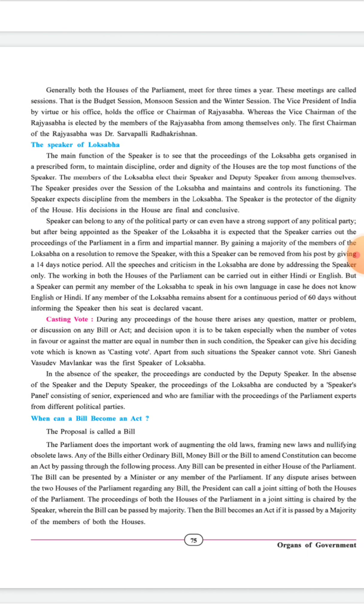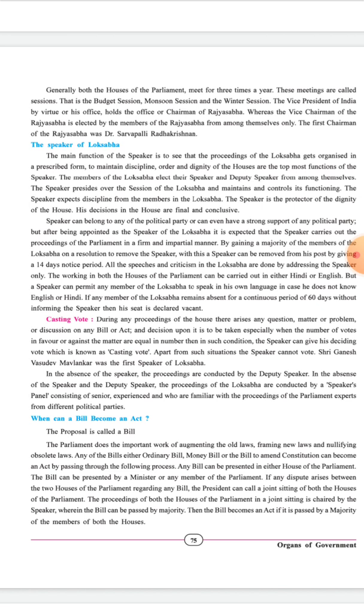And the working in both the houses, that is the lower and the upper house of the parliament, is carried out in which language, Hindi or English? But a speaker has the right to permit any member of the Lok Sabha to speak in their own language in case they don't know English or Hindi.